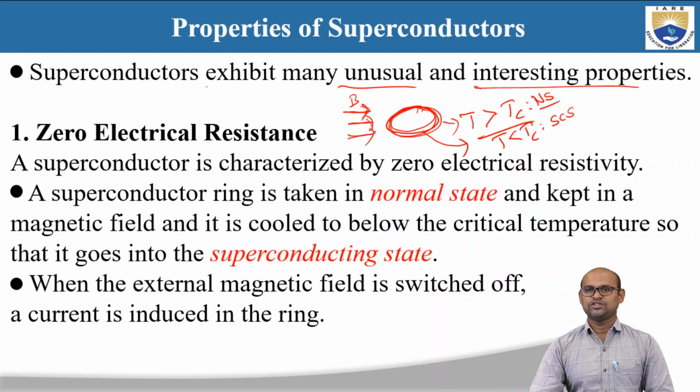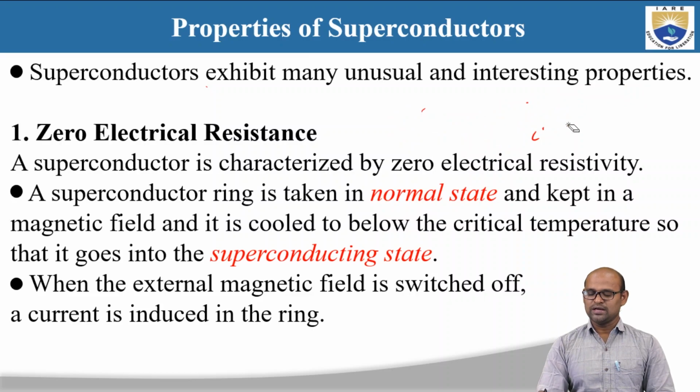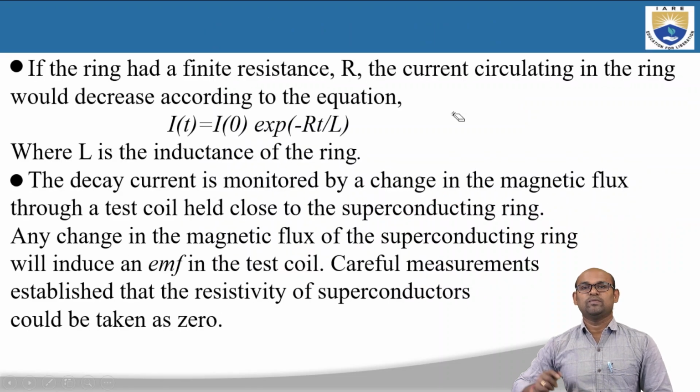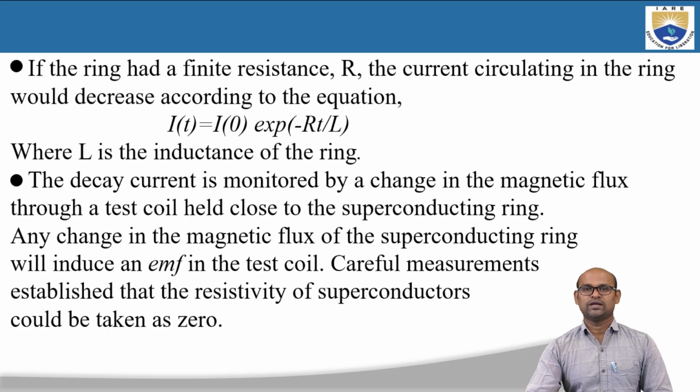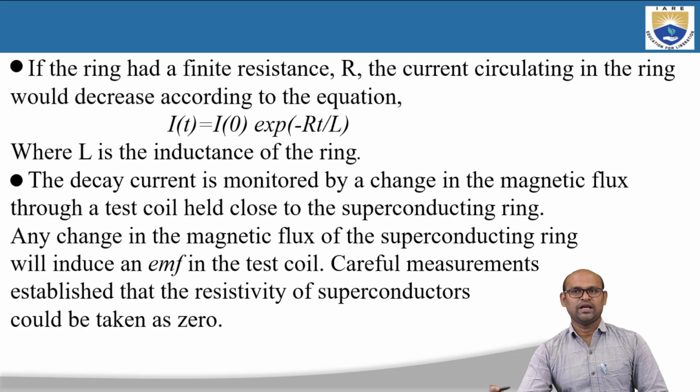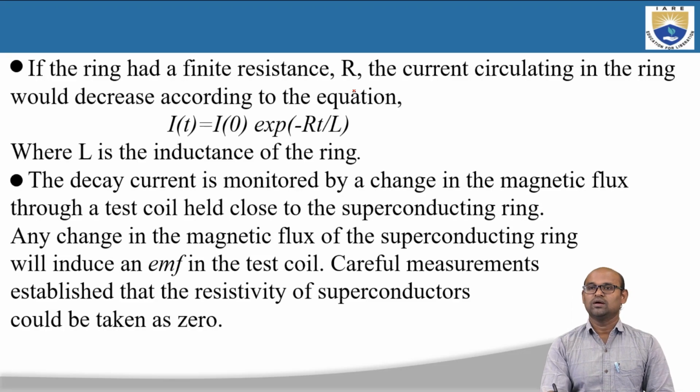By changing the magnetic field, there will be a current induced in this ring, right? A changing magnetic field can induce current in a closed loop, and hence when we switch off this magnetic field, current will be induced in this ring. If the ring had a finite resistance R, the current circulating in the ring would decrease according to the equation. So, because this changing magnetic field induces current in the closed loop, the current circulating in this ring would have this formula.